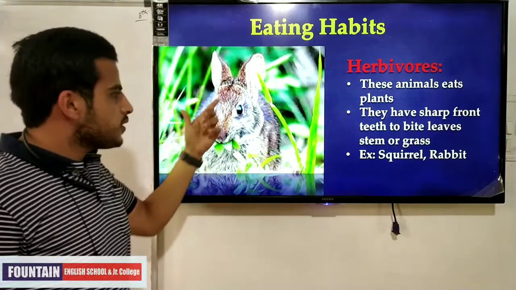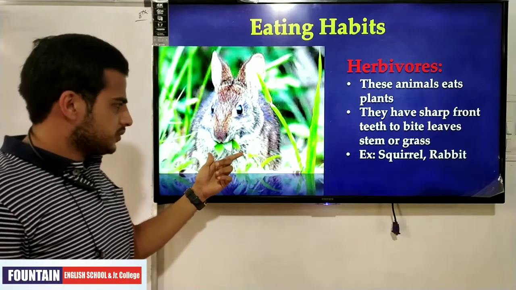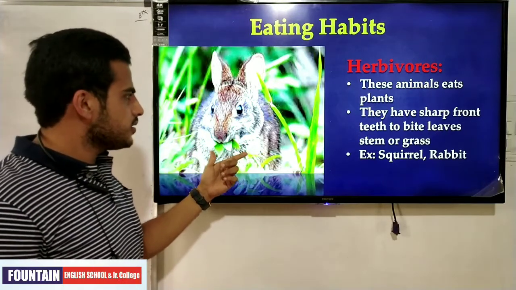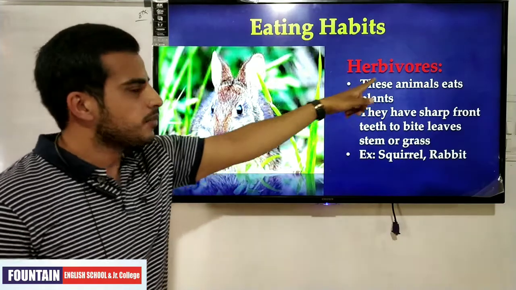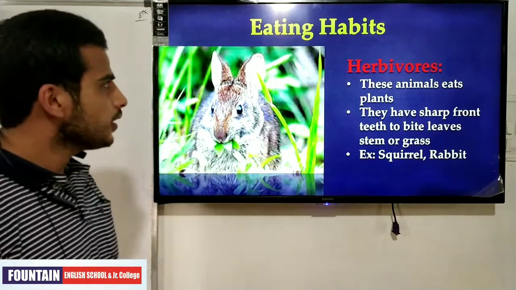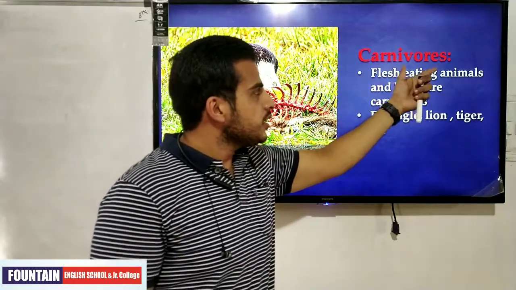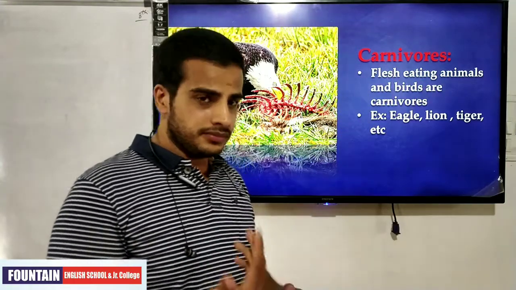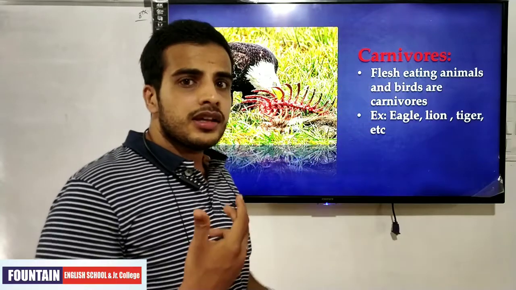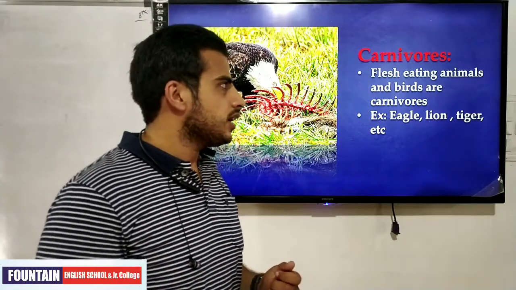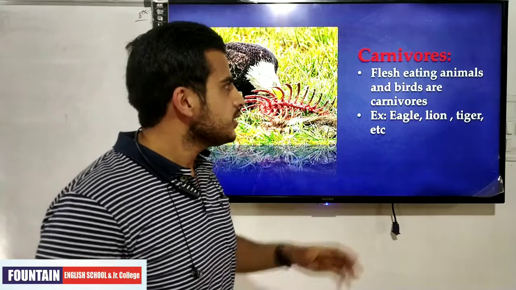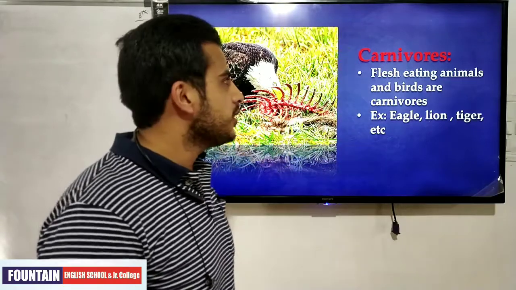This is a picture of a squirrel eating trees or grasses, means this animal is a herbivore. Now come to the point, carnivores. This is the mode of nutrition. Okay, in other words we can say it is the habit of the animal.